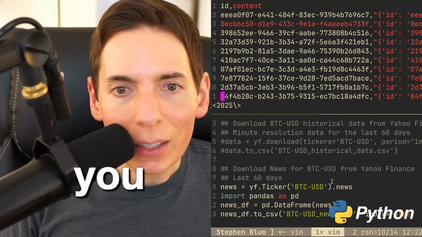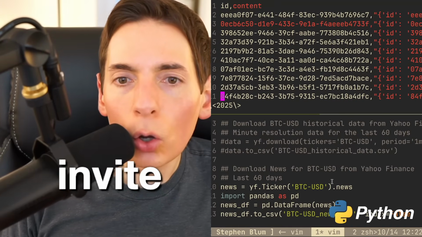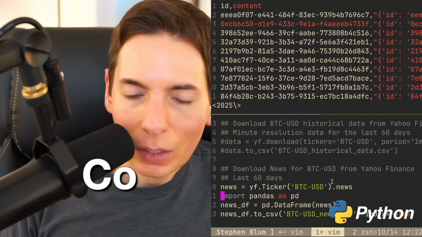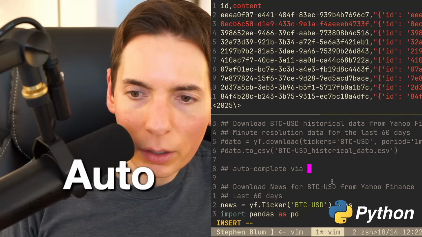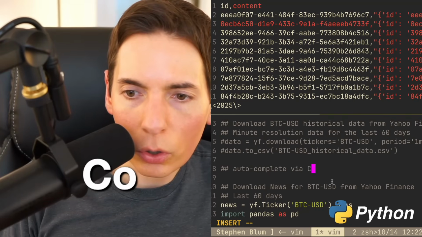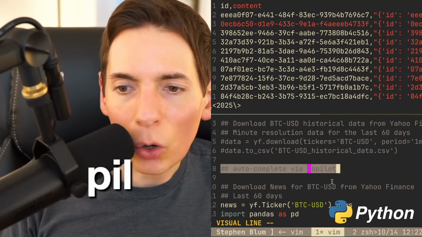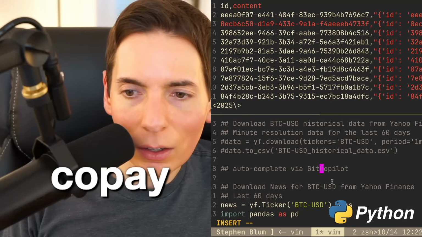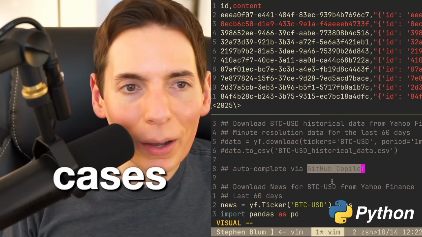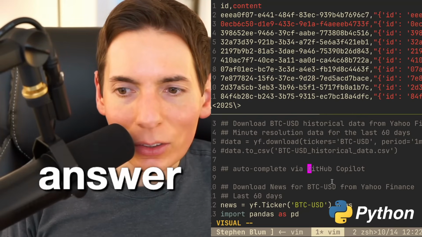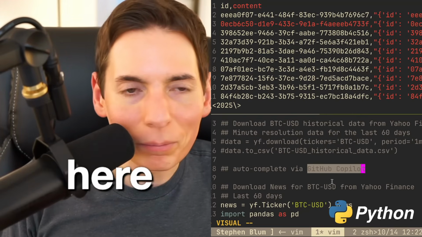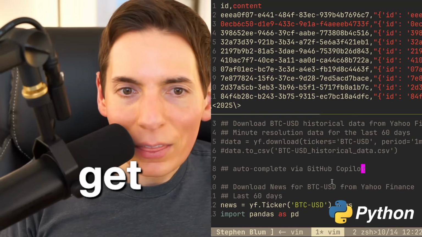How do you enable the autocomplete? This is called Copilot. Autocomplete via Copilot, or actually in this case it's GitHub Copilot. GitHub Copilot is the answer. That's what it is.